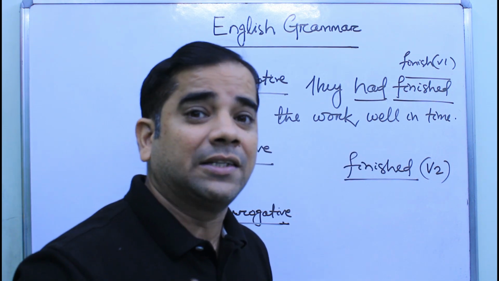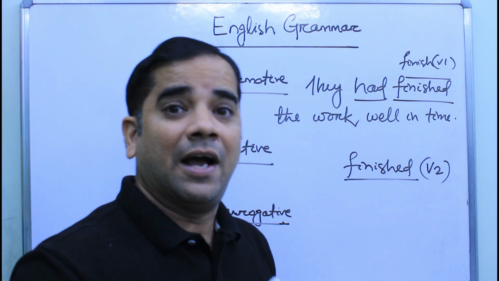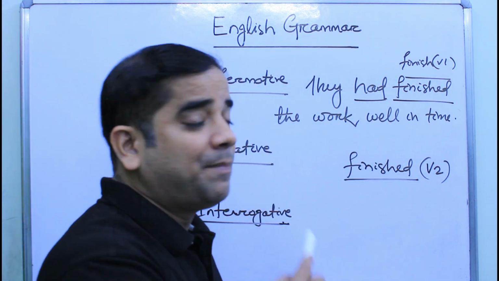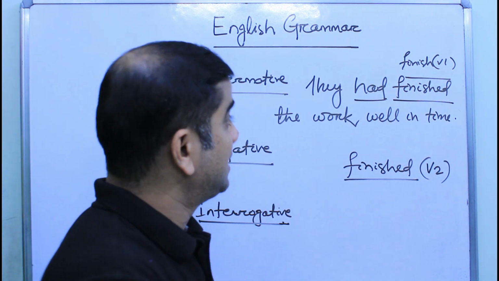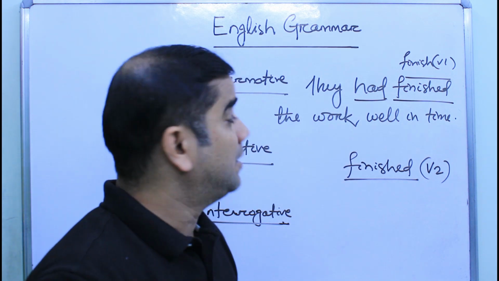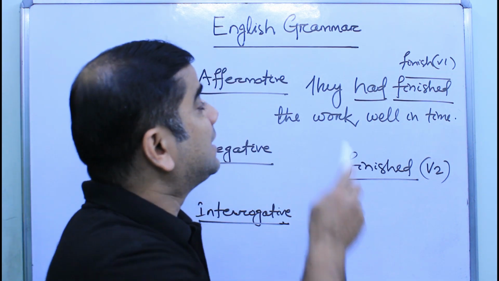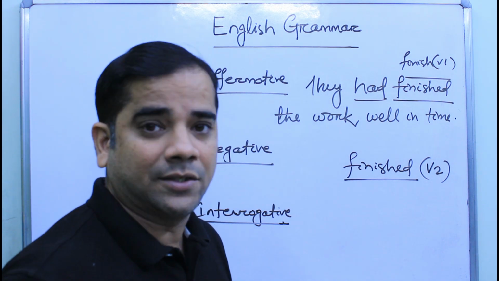So how to recognize the tense? We can recognize the tense with the help of the helping verb. So helping verb plays a big role in recognizing the tense. After seeing that had is used as the helping verb, we can confirm that this is in past perfect tense, not in simple past tense.